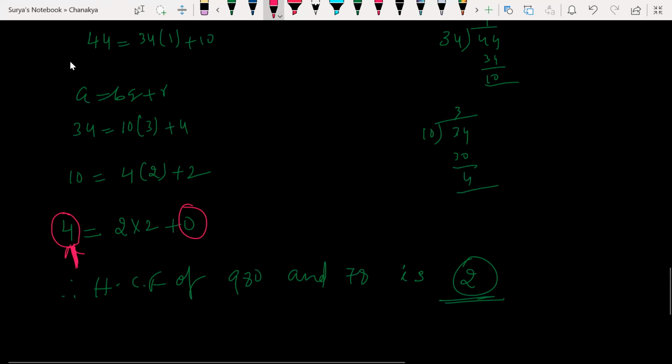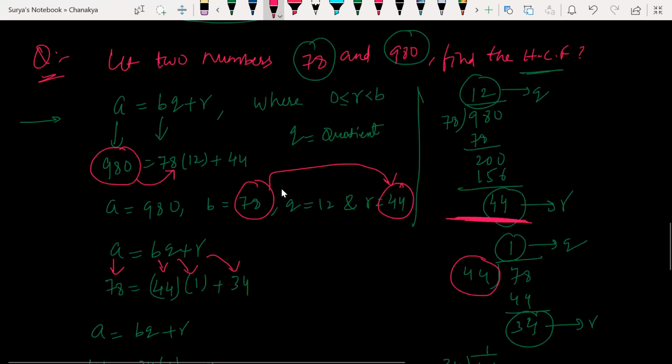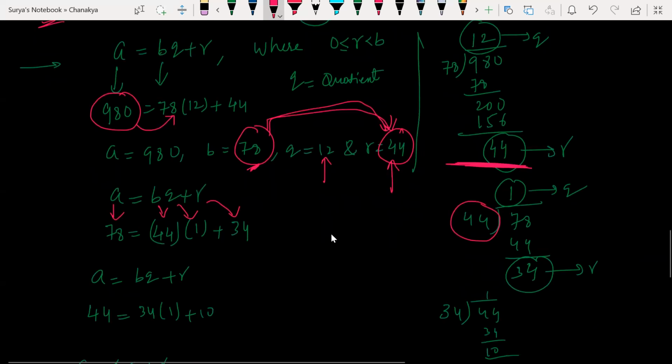Let me repeat again. We must always take the greater number as A. Substitute there: 78 divides 980, quotient 12, remainder 44. Next, I must take B value and the remainder.